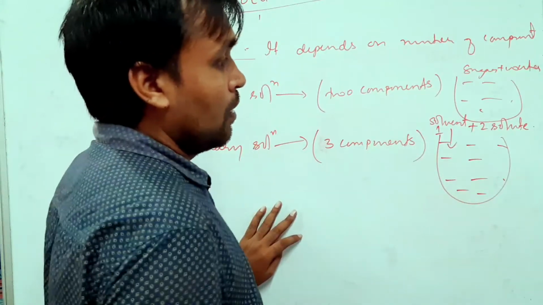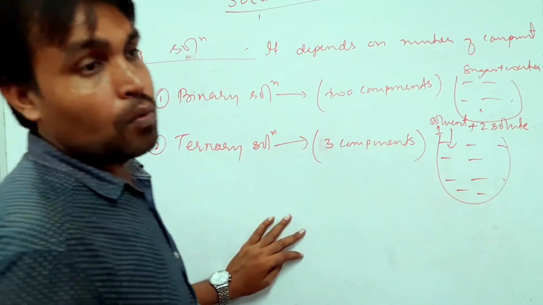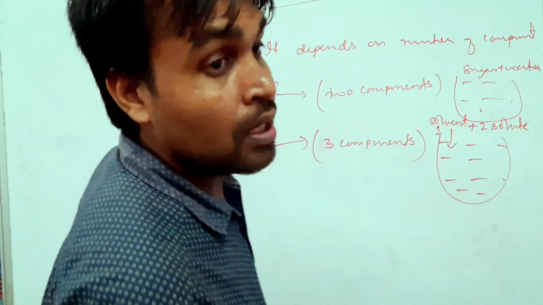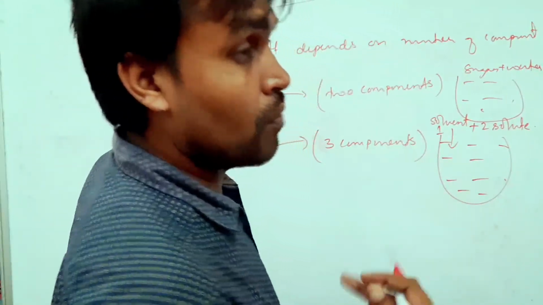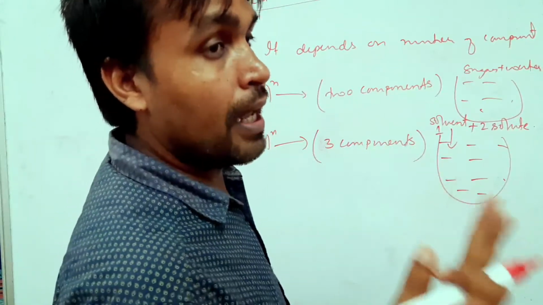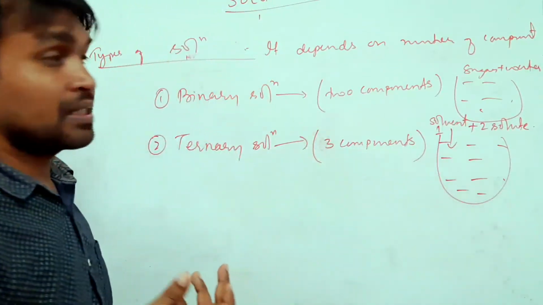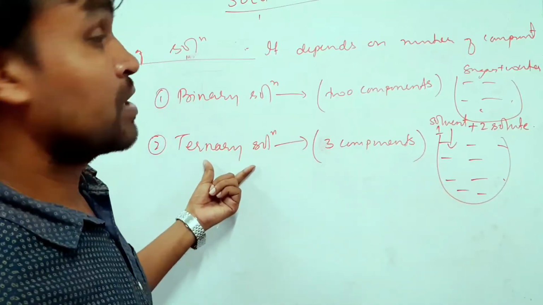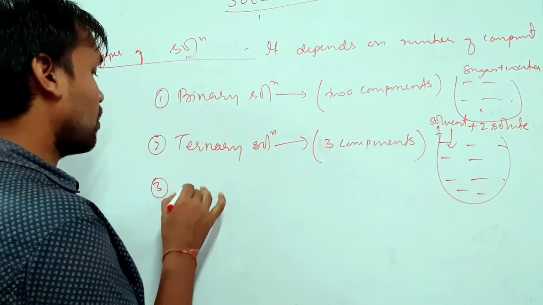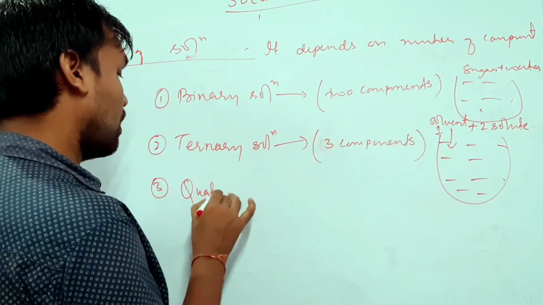Like milk, water and sugar, or sugar, salt and water. So these are all examples of ternary solutions. Why? Because we have three components: water, sugar and salt. Third one, we call quaternary solutions.